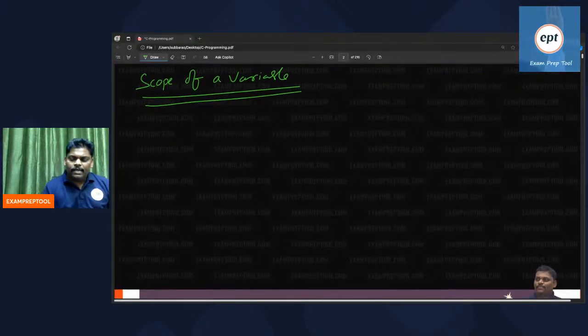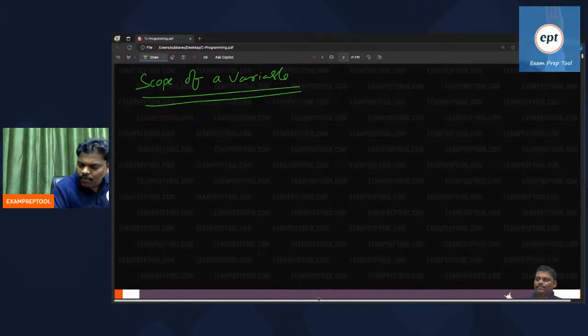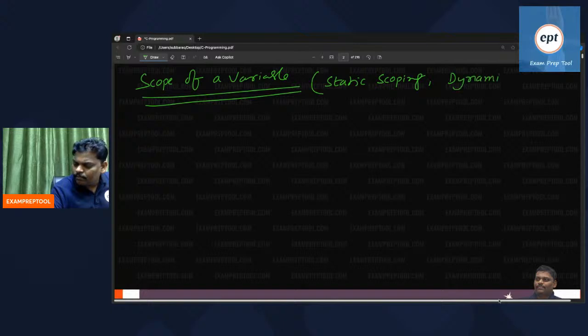As I mentioned to you, scope of a variable is of two types. One is static scoping. Another one is dynamic scoping. So the first topic: scope of a variable, static scoping and dynamic scoping.